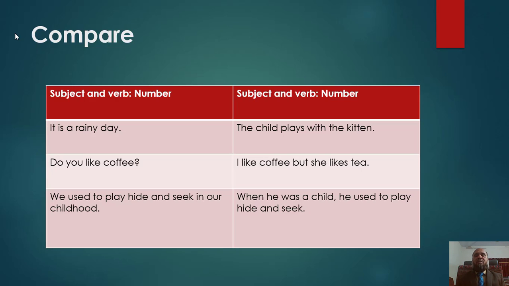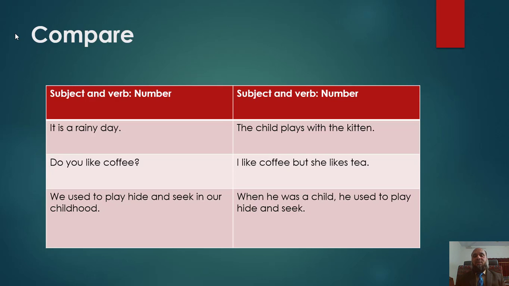Now we are going to learn more about the kinds of sentences. Let us compare the two given columns about sentences. In the first column, we have one subject and one verb for 3 sentences, while in column number 2, we will trace how many subjects and verbs are there in the given sentences. Sentence number 1, the child plays with the kitten. Sentence number 1 has one subject, child, and plays, one verb.